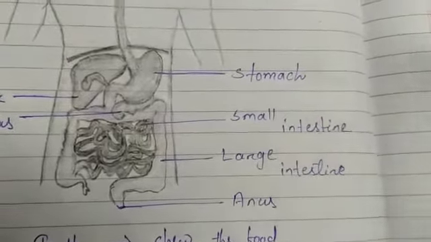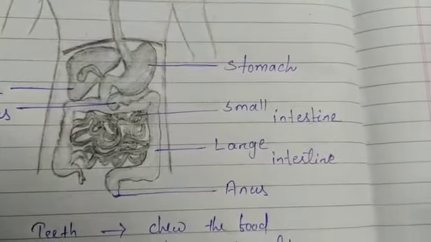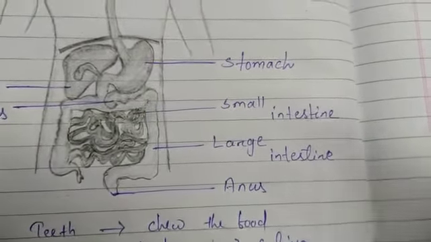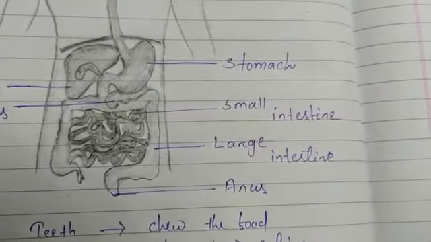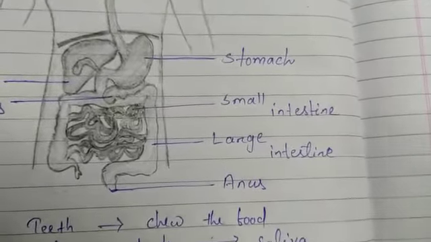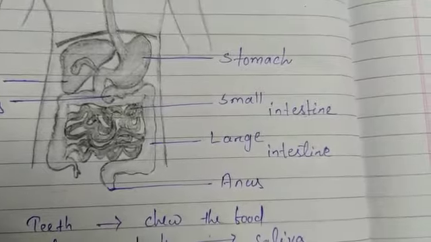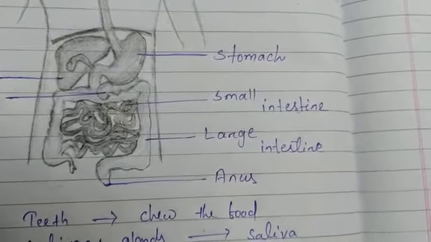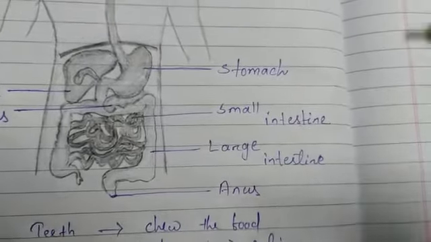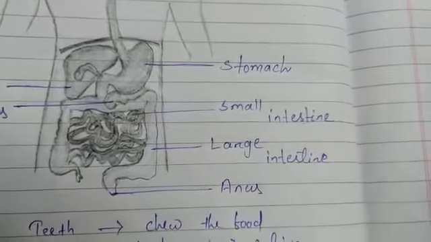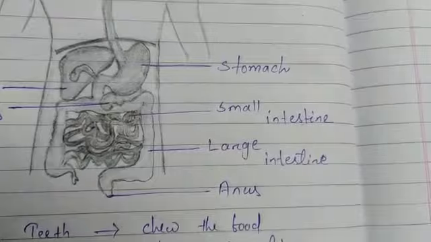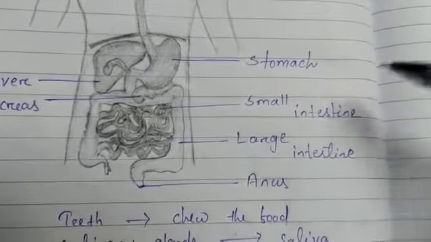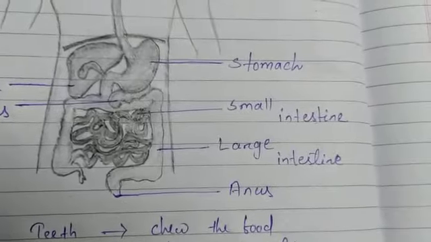In addition to this, bile juice also helps to break down fat globules, because in the intestine fats are present in the form of large globules. The bile salts break the large fat globules into small ones so that the enzymes can act on them. The pancreatic juice also contains enzymes like trypsin, which breaks down proteins, and lipase, which helps in the breakdown of emulsified fats.